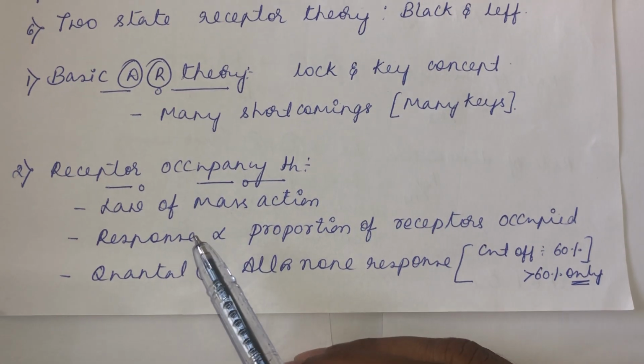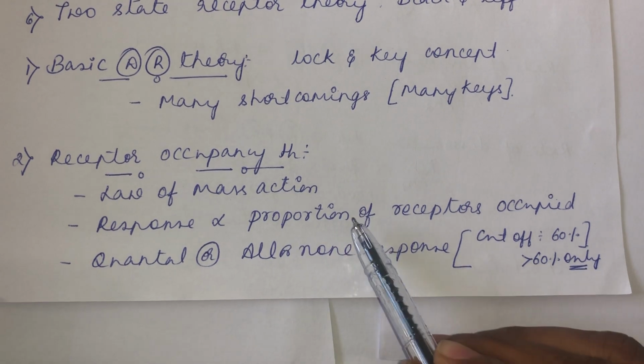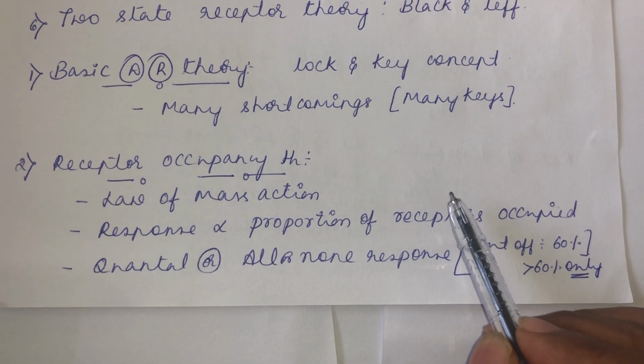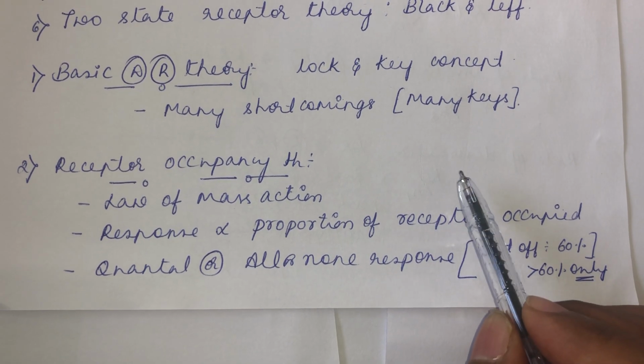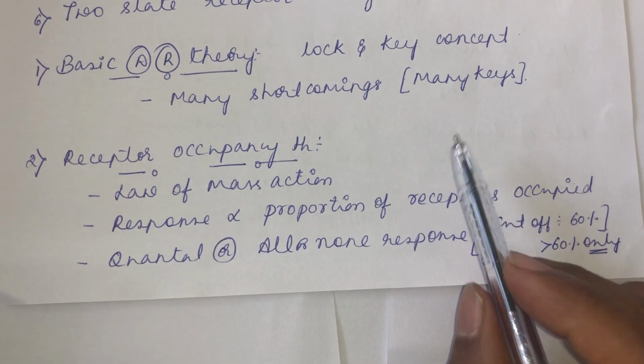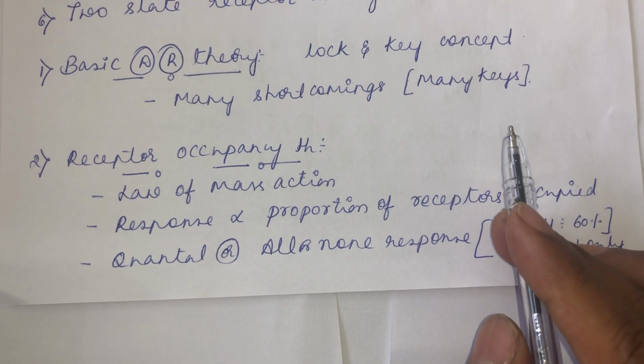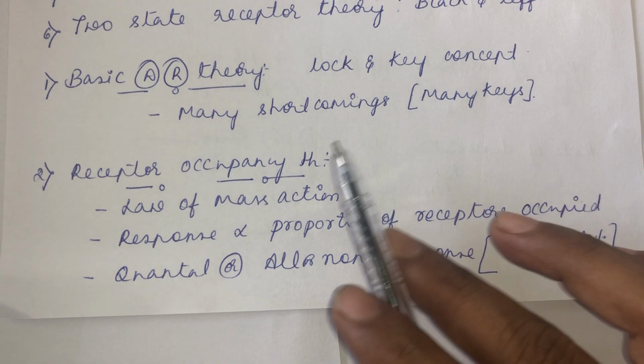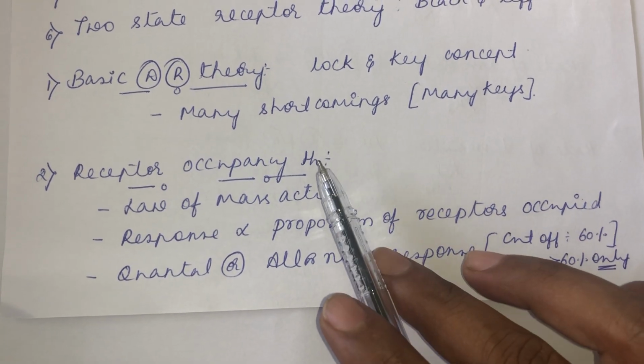The response of a drug is directly proportional to the proportion of receptors that are occupied. Suppose drug A occupies 50% of receptors, then 50% of response will be seen. If it occupies all the receptors, then you will see maximum response. That is the postulation of this theory.